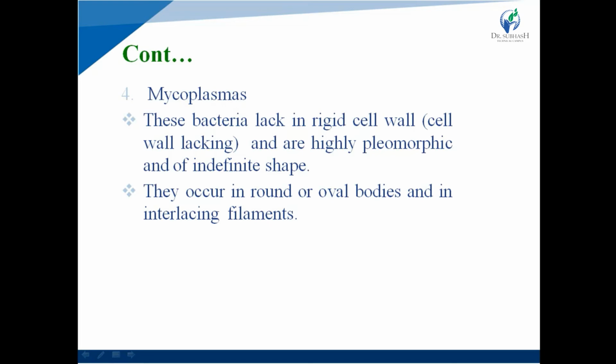They occur in round or oval bodies and in interlacing filaments.